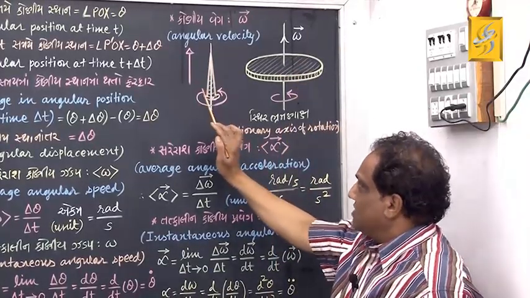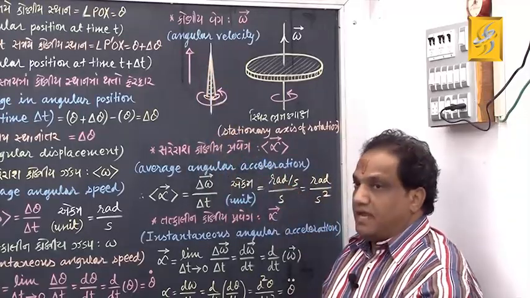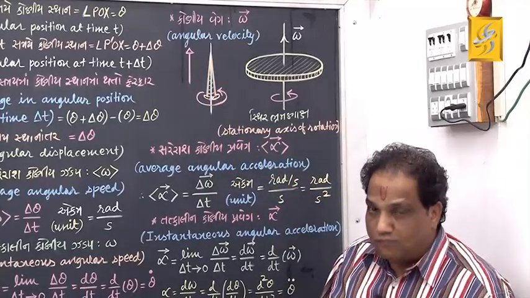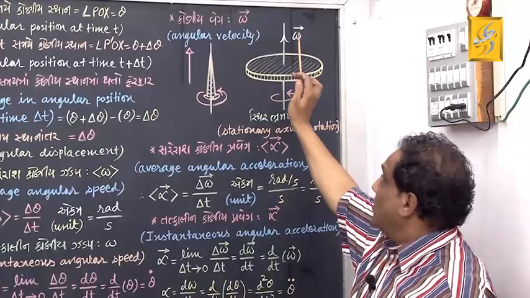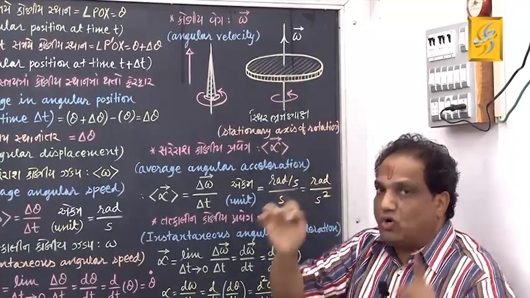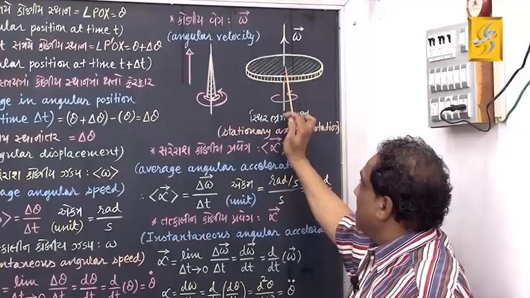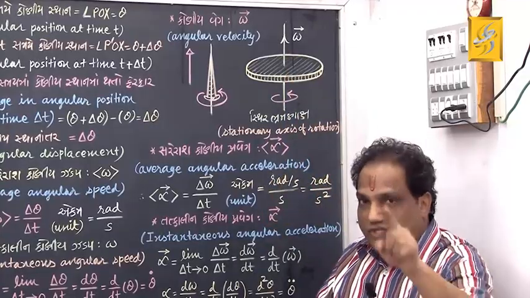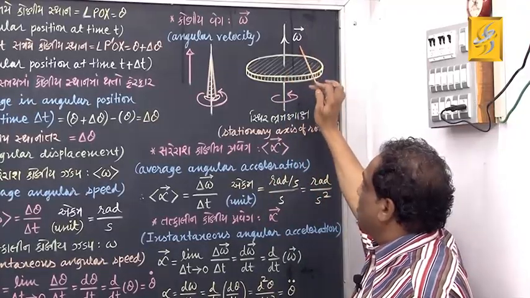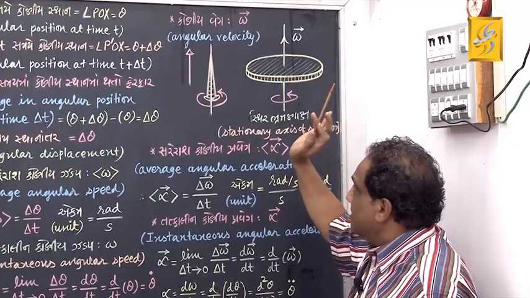If this screw advances vertically upwards, then according to the law of right-handed screw, the direction of angular velocity of this rigid body should also be taken vertically upwards. That's why I am showing the direction of vector omega vertically upwards.